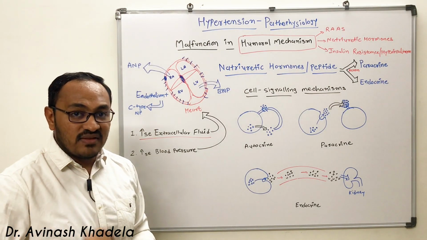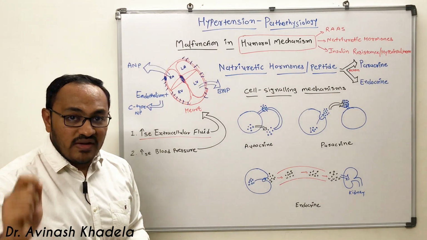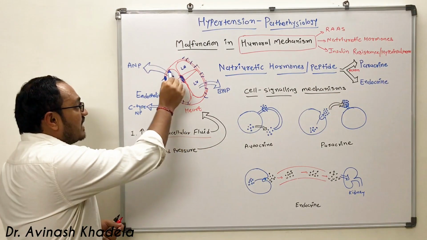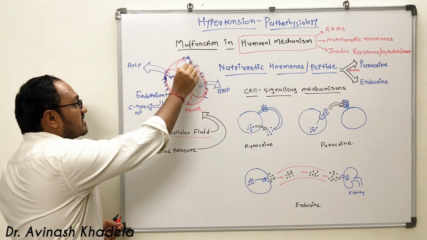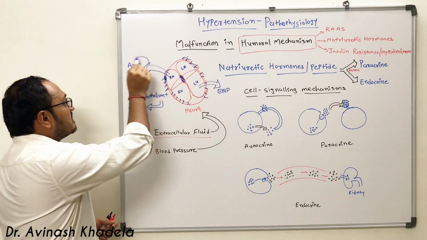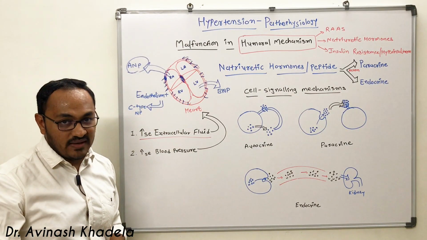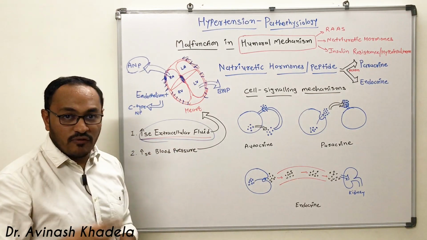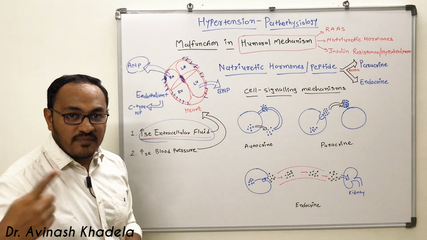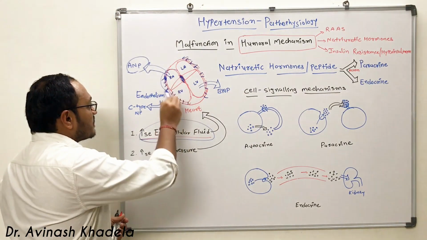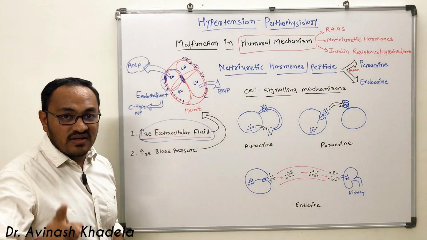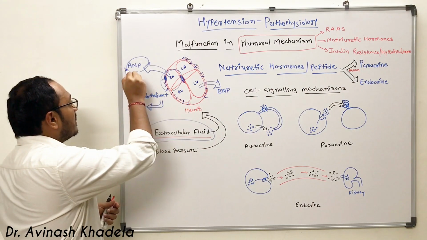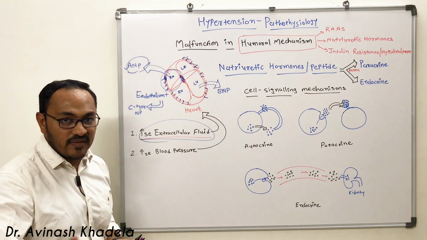Why and where will this be released? When there is high pressure on the atrial system, this will release atrial natriuretic peptide. So if there is high extracellular fluid, high blood volume, high preload, the atrial system, specifically the right atrium, will secrete atrial natriuretic peptide in the blood.